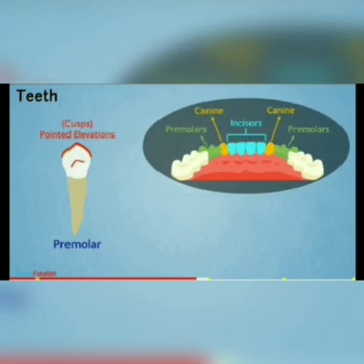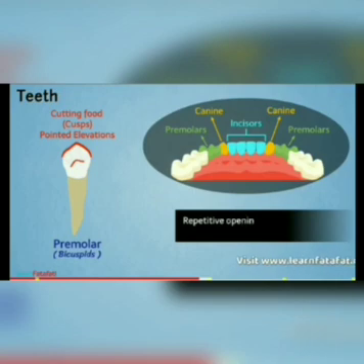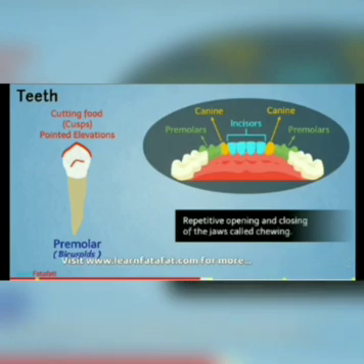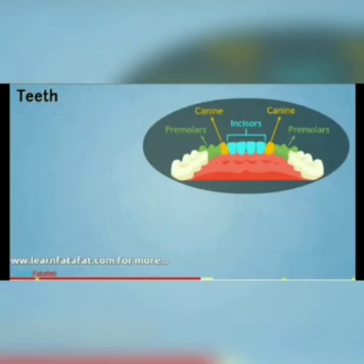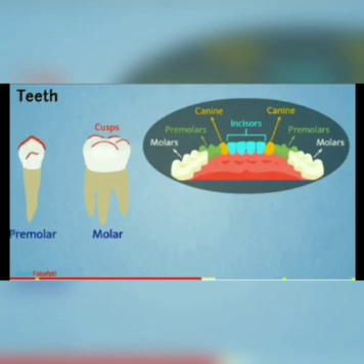These elevations are called cusps, and so these teeth are also called bicuspids. This is used in cutting the food, and the repetitive opening and closing of the jaws is called chewing. There are 6 molar teeth.